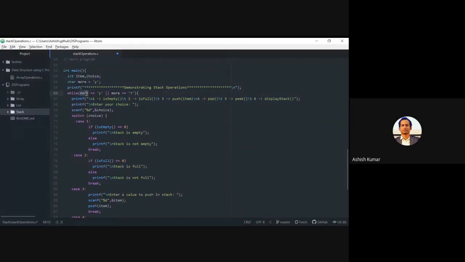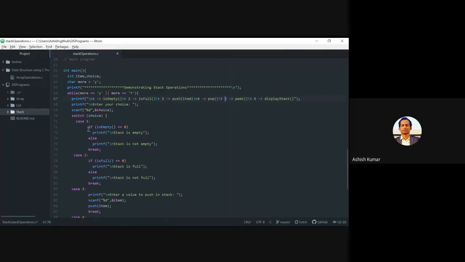So there I have taken one variable more. It initially has y, so this code will start running. It will print whether the stack is empty. If you want to check whether the stack is empty, you have to press 1, 2 for is full, 3 for pushing a new item, and then 4 is for popping the top element, 5 is for peak, 6 is for display. And other than this, if you press anything else, it is going to re-ask you.